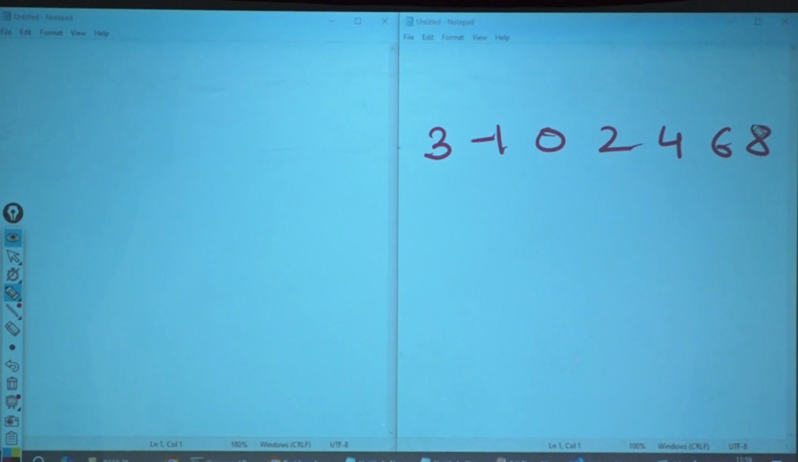After constructing the binary tree, just check, did it satisfy all the properties? What are all the properties? 2 into I plus 1 is the left, 2 into I plus 2 is the right, I minus 1 divided by 2 is the parent.